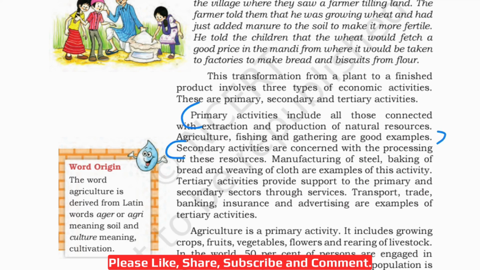Now, the definition of secondary activities. Secondary activities are concerned with the processing of these resources. The resources we have extracted in the primary activity step, here in the secondary activity step, you will process those resources. So, the secondary activities are concerned with the processing of these resources, which were extracted earlier. Manufacturing of steel, baking of bread, and weaving of cloth are examples of secondary activity.